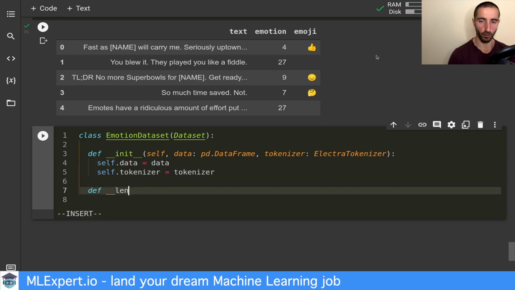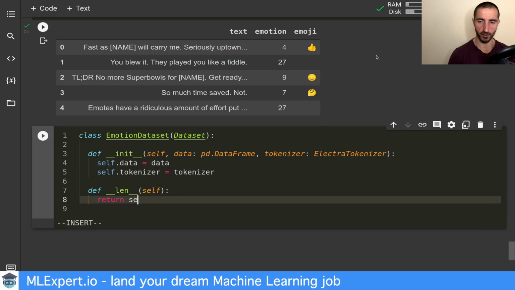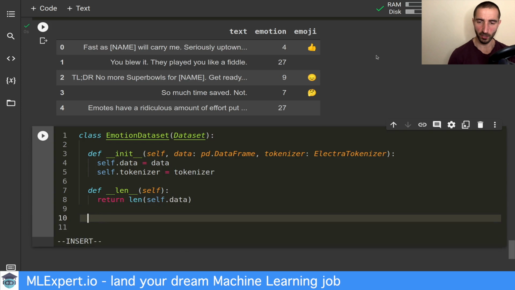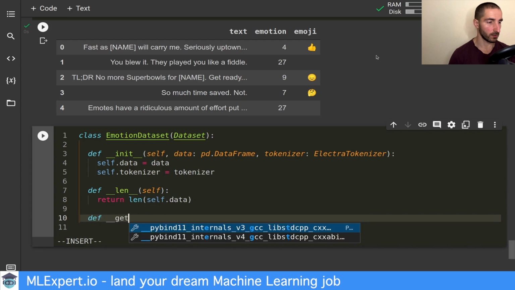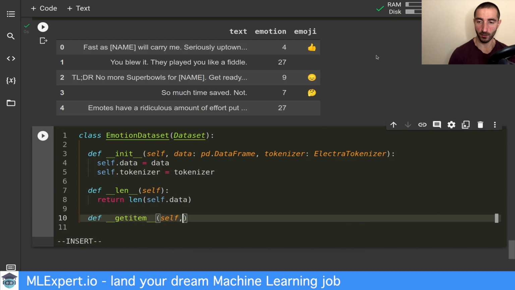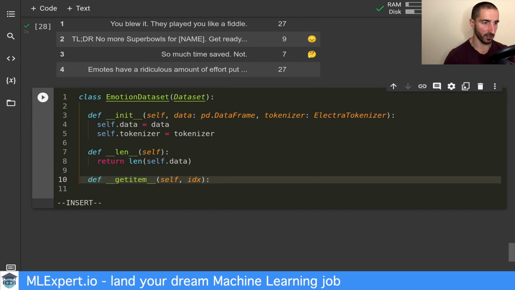I'm going to override the length method, which just returns the length of the data frame. Next, I'm going to override the get item method, which is passing the ID of the current item that we are going to look at.